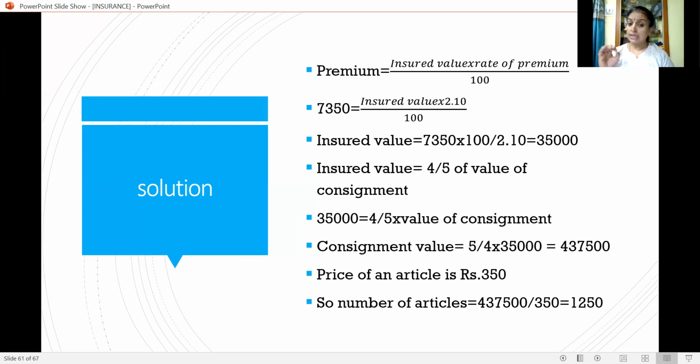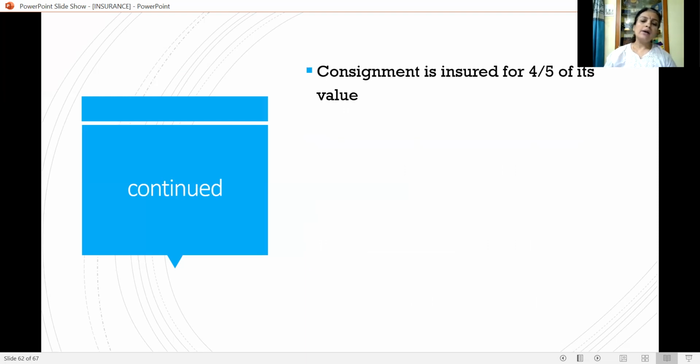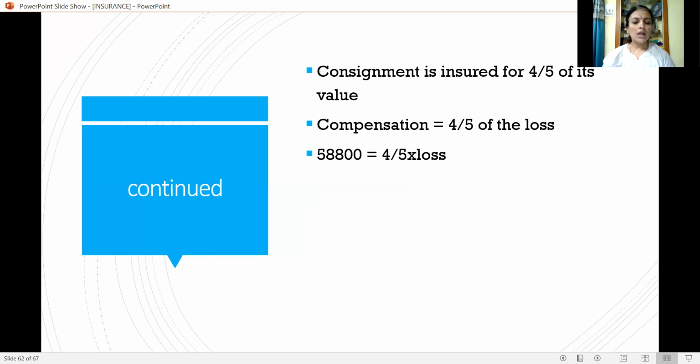1,250 is the number of articles consigned. And now we have to calculate the loss. How to calculate it? Consignment is insured for 4/5 of the value. That is, compensation is equal to 4 upon 5 of the loss. That is, compensation is given in the problem, 58,800, which is nothing but 4 upon 5 into loss.